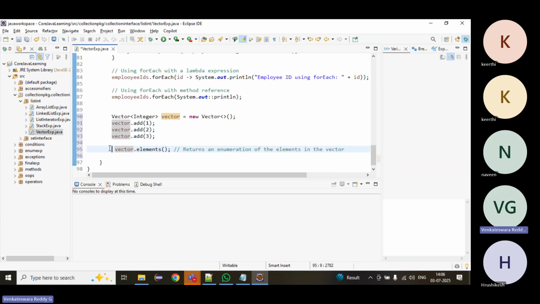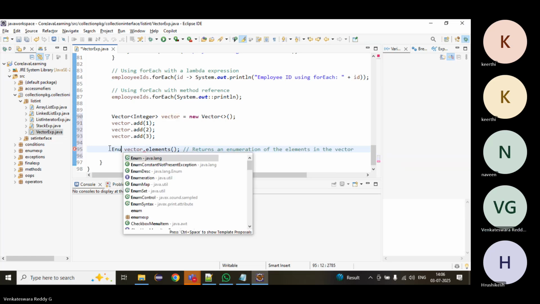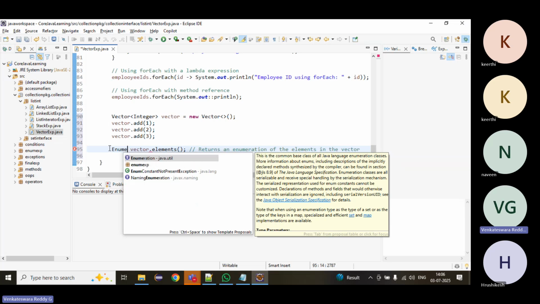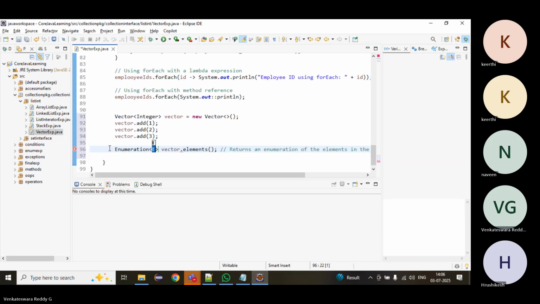We can keep Enumeration. Enumeration of what is the type? Integer.